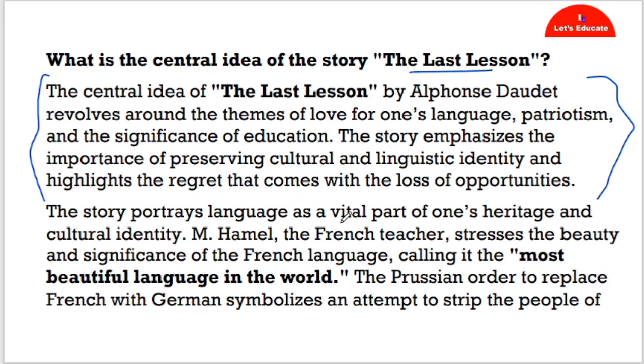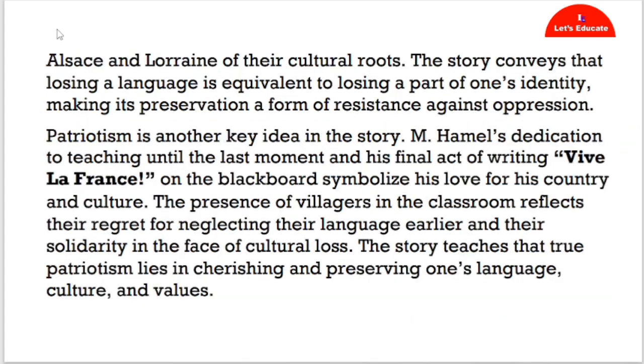The story portrays language as a vital part of one's heritage and cultural identity. M. Hamel, the French teacher, stresses the beauty and significance of the French language, calling it the most beautiful language in the world. The Prussian order to replace French with German symbolizes an attempt to strip people of their language and their cultural roots. The story conveys that losing a language is equivalent to losing a part of one's identity, making its preservation a form of resistance against oppression.